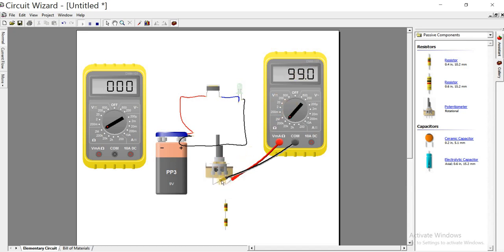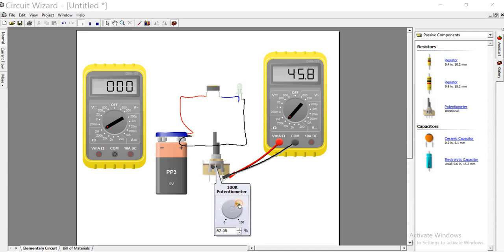Now if you want to measure from this point to this point, we put our probe at the middle instead of the extreme end. Now this is the resistance, and we can vary it. As we are rotating the knob, the value is varying. So this is how a variable resistor works.